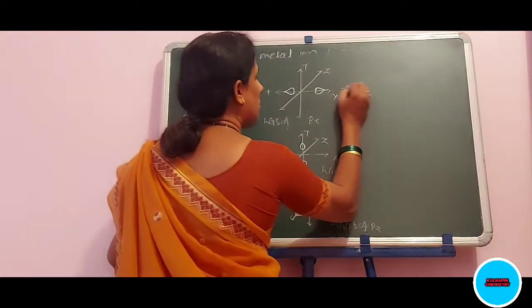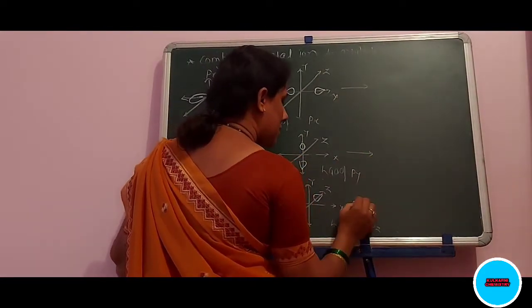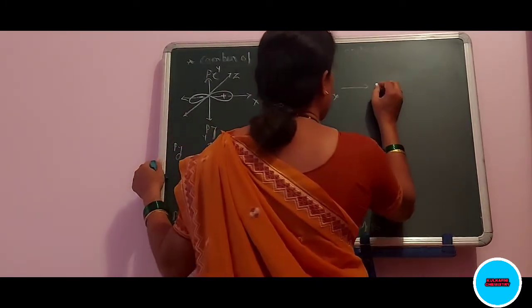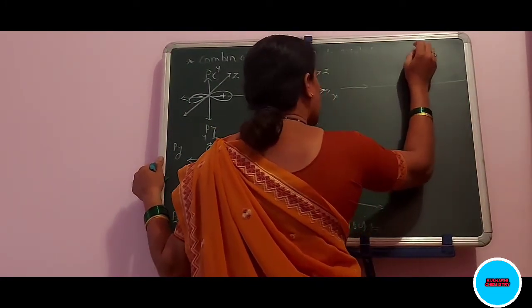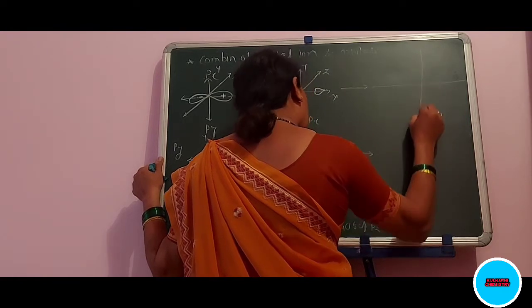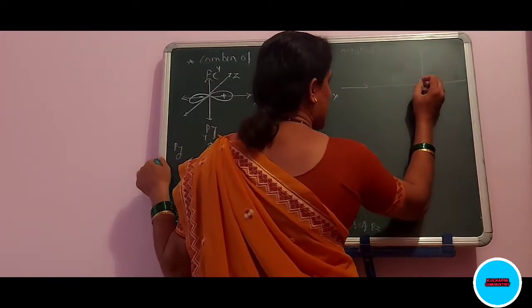Now the formation of these orbitals is as follows. First is Px.